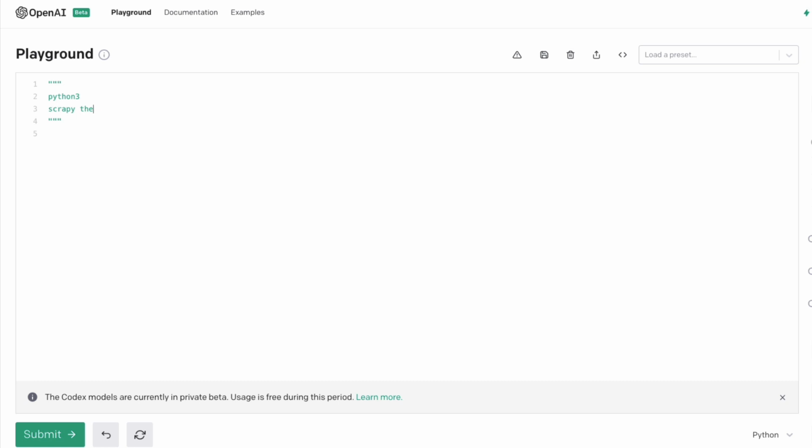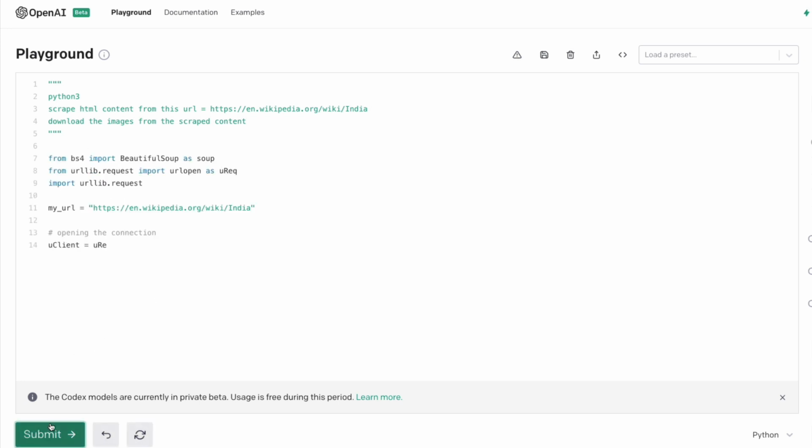Scrape the HTML content from this URL, download all the images from the scraped content. Let's see if it works. Submit.